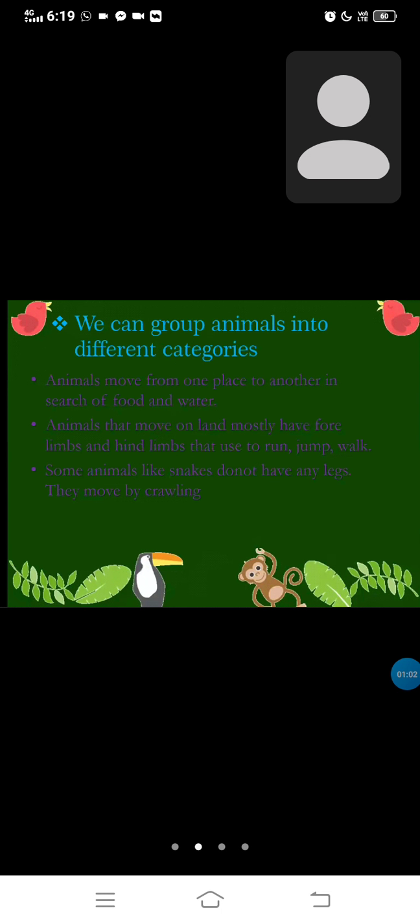Animals move from one place to another in search of food and water. Animals that move on land mostly have forelimbs and hind limbs that they use to run, jump, and walk. Some animals, like snakes, do not have legs. They move by crawling.